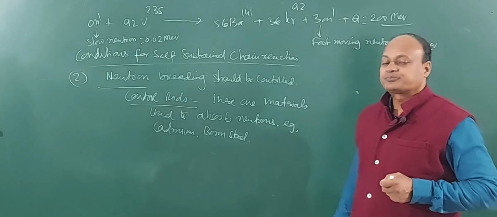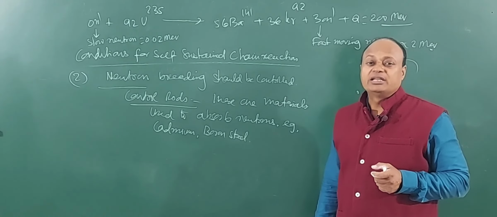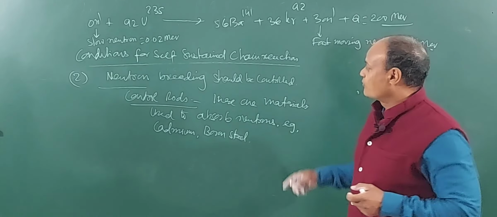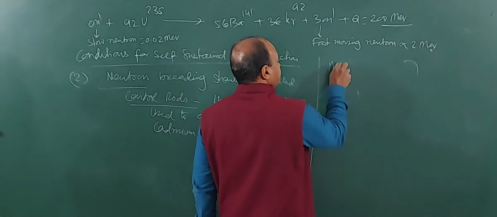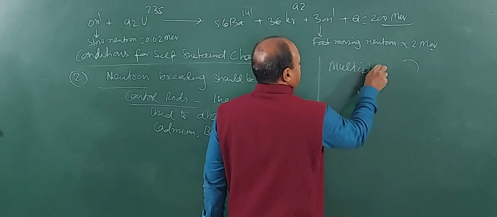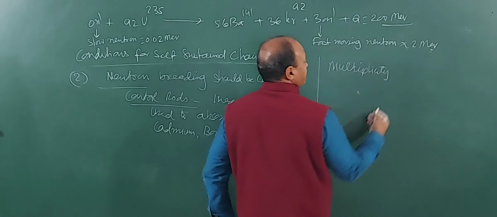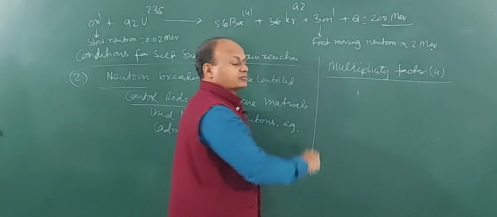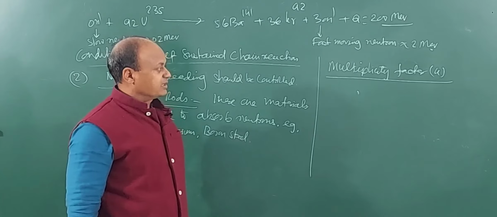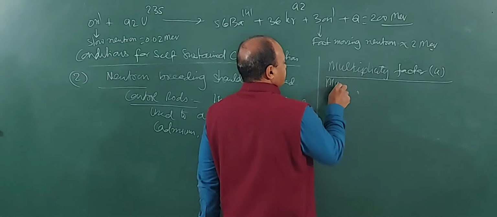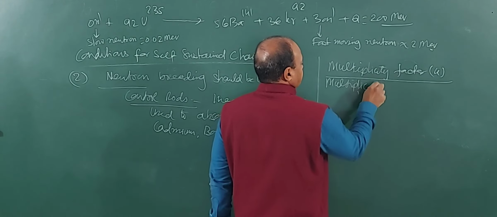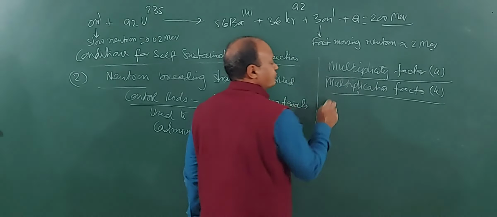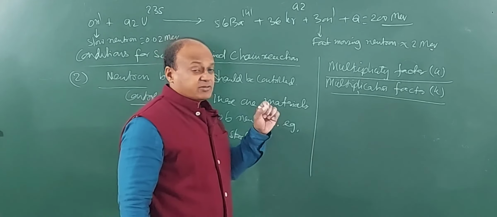And this is done by using a factor that we call the multiplicity factor. We call it what factor? Multiplicity factor K. So what is this multiplicity factor, or multiplication factor as we also call it? Multiplicity factor or multiplication factor is what?